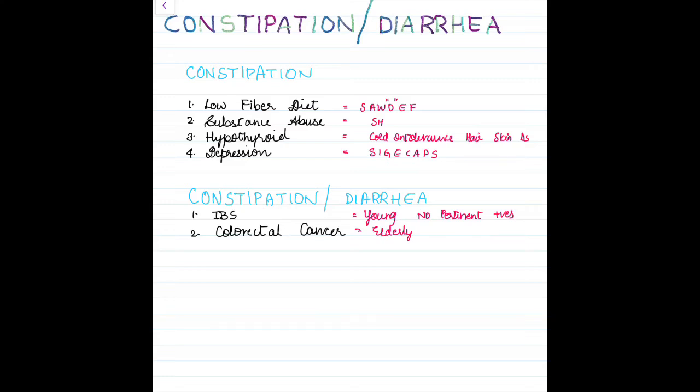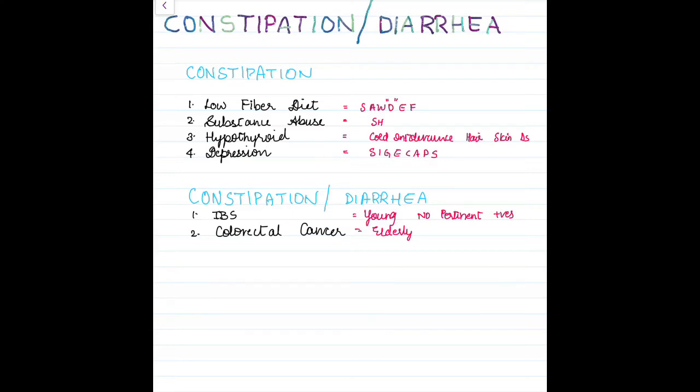The history will be negative for fever, the history will be negative for nausea and vomiting. The patient will be only having abdominal pain, which is relieved by bowel movement. That's the only pertinent positive, and there will be history of stress.